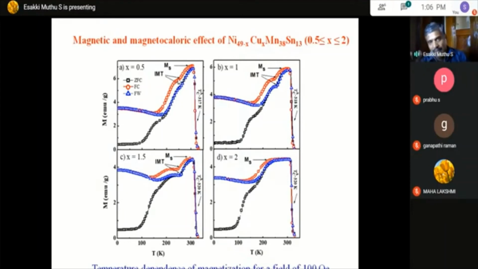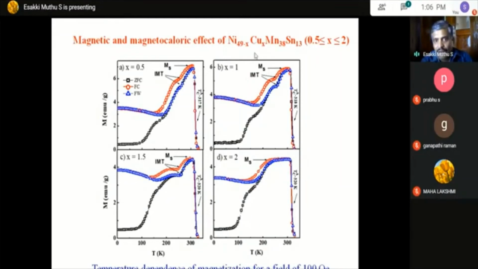Whenever you have some kind of internal pressure influence on this metal, some kind of disorder occurs in the magnetic coupling. In turn, it reduces the magnetization. So when you increase the copper content, the inter-martensite transition vanishes. Finally, you have a pure transition. So there is no intermediate transition. So you have a pure transition.